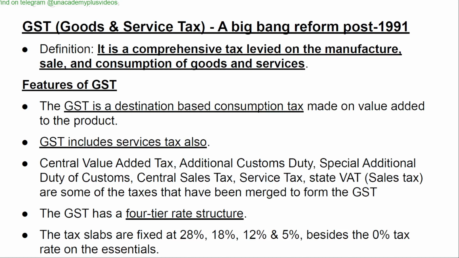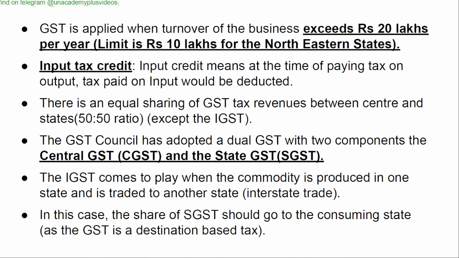The GST has a four-tier rate structure. The tax slabs are fixed at 28%, 18%, 12%, and 5%, besides the 0% tax rate on the essentials. GST is applied when turnover of the business exceeds rupees 20 lakhs per year. The limit is rupees 10 lakhs for the northeastern states.